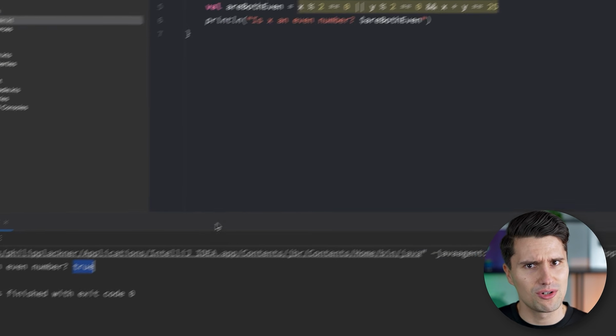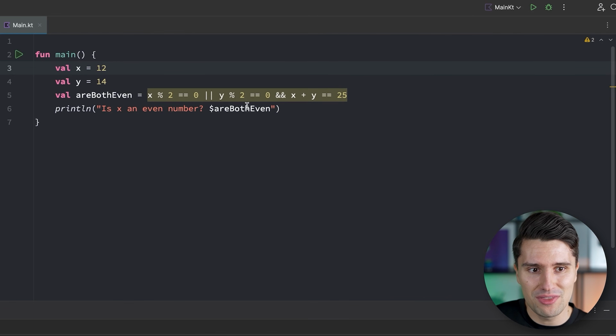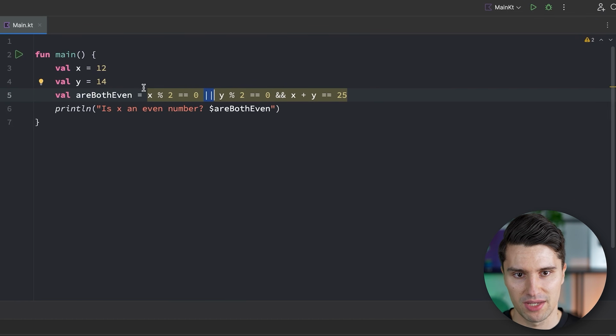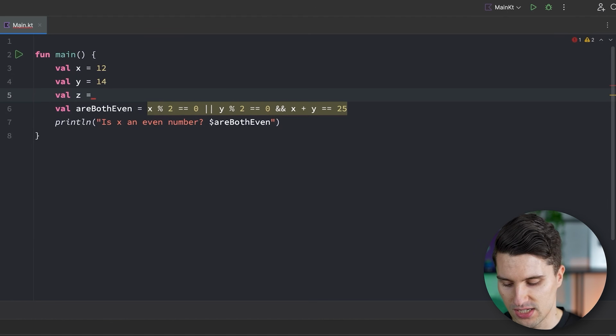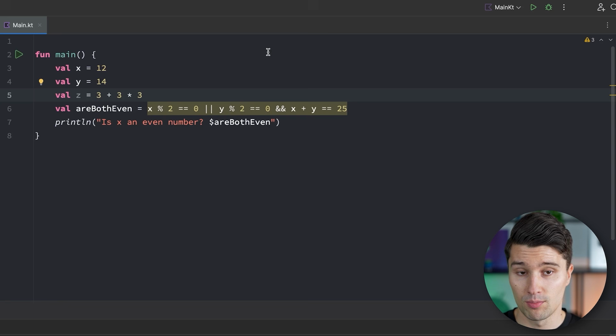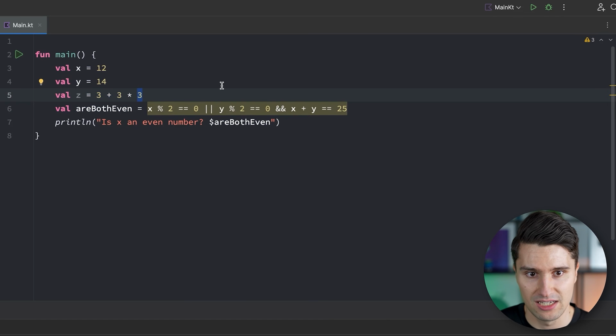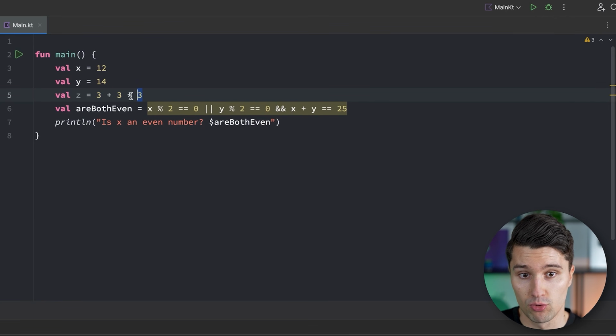Why is that? Well, in order to understand this, we need a bit of a deeper understanding of how these logical operators work. Because just like with arithmetics, where certain operations are prioritized, so if we have something like val z, and we set this to 3 plus 3 times 3, then certain operations, specifically multiplications and divisions, are prioritized before additions. So what this won't do is take 3, add 3 to get 6, and then multiply it with 3 to get to 18. But instead it will prioritize 3 times 3, so we get 9 plus 3 would be 12. That would be the result of z.